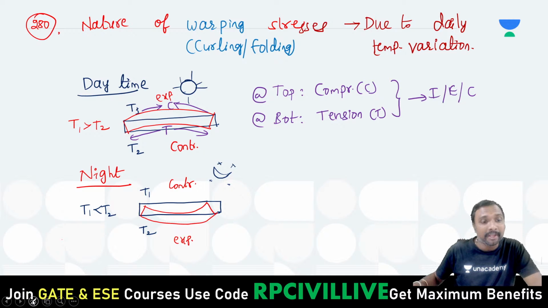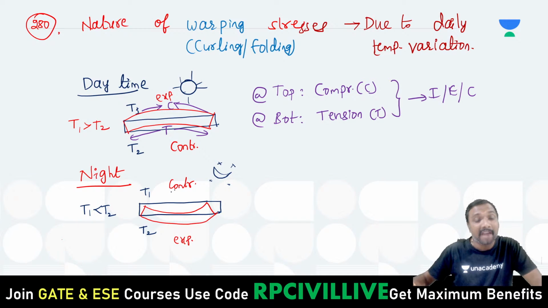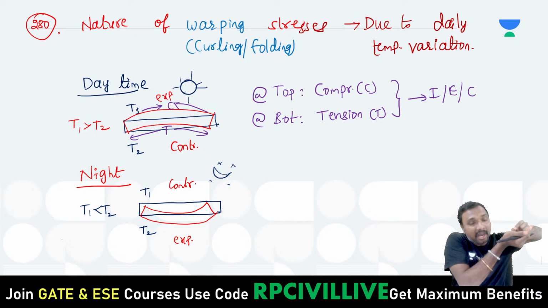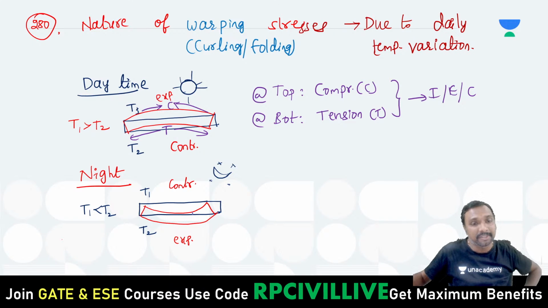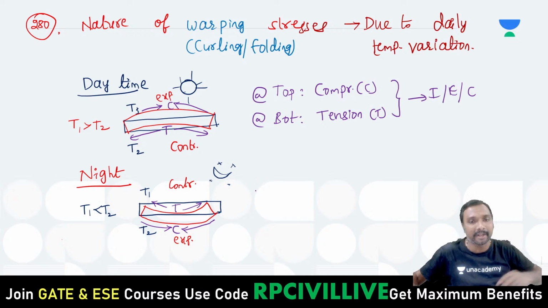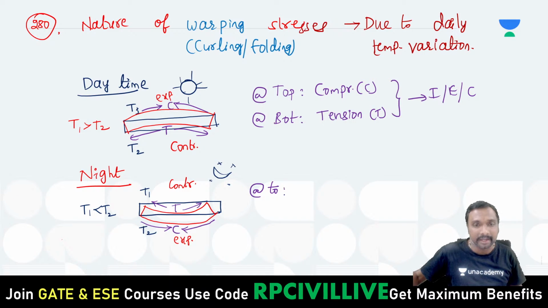Now tell me, whenever you have this contraction at the top, how can you avoid it? Opposite to contraction we have to create resistance, which means we have to increase the dimension. Increasing the dimension means tension must be applied, so we apply tensile resistance here. And at the bottom, we have to apply compressive resistance, right? Is it clear? So at the top, what is the nature of stress, and at the bottom, what is the nature of stress, if you just observe?